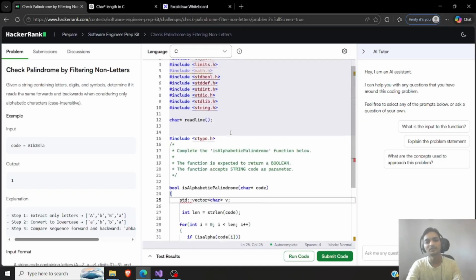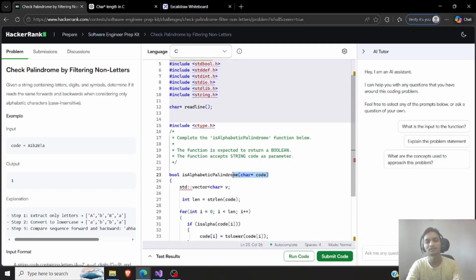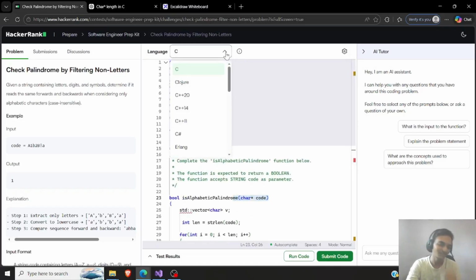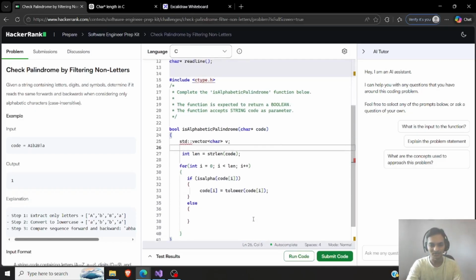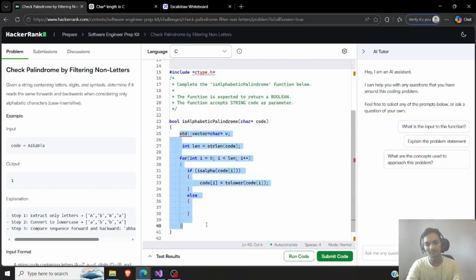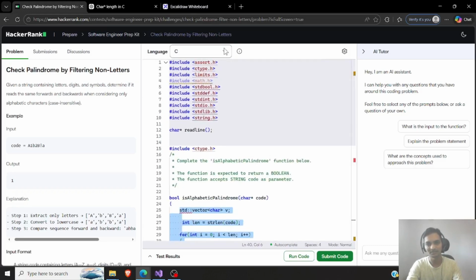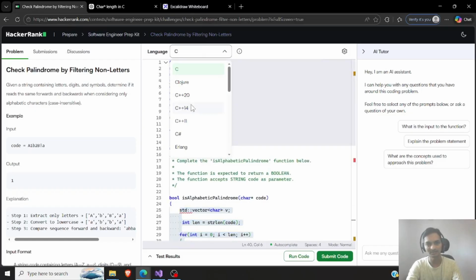Am I stupid? That's why it was a character code. If this was C++, it would have been simpler. That's very stupid. You can say I'm completely a beginner in this. I have just started trying to do this.